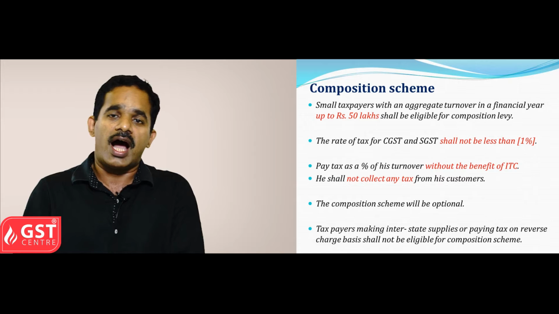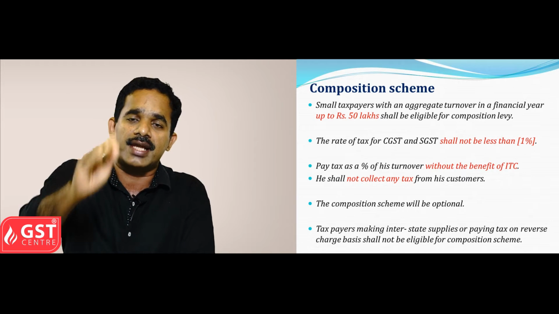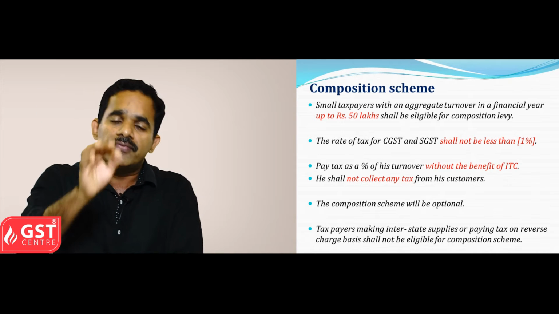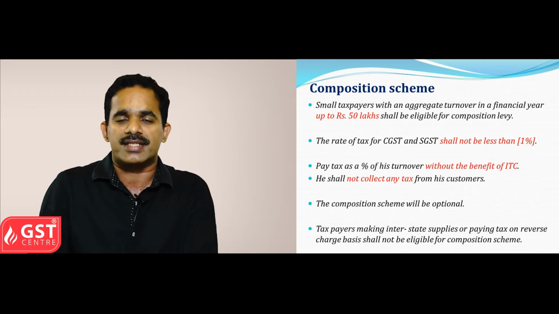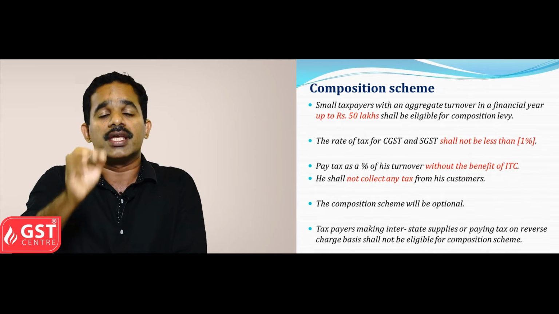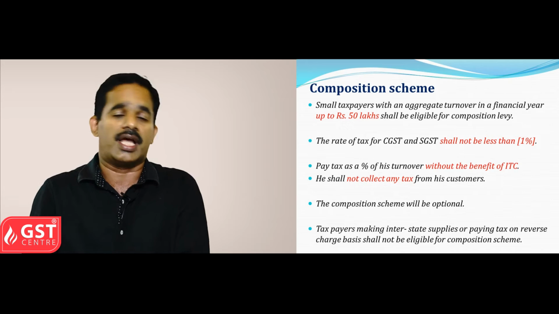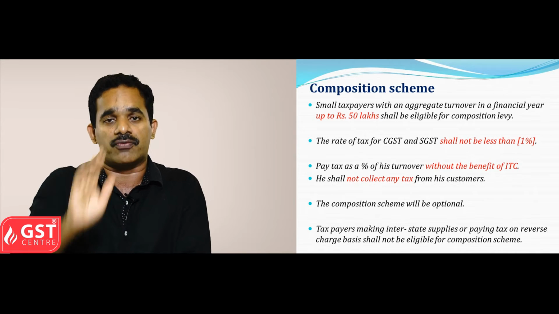Composition scheme applies to persons whose aggregate turnover is less than 50 lakhs in a year. Such a person can opt for the composition scheme, by which he has to pay only a certain percentage of tax. Normally it is 1% as per the GST Act as of now.